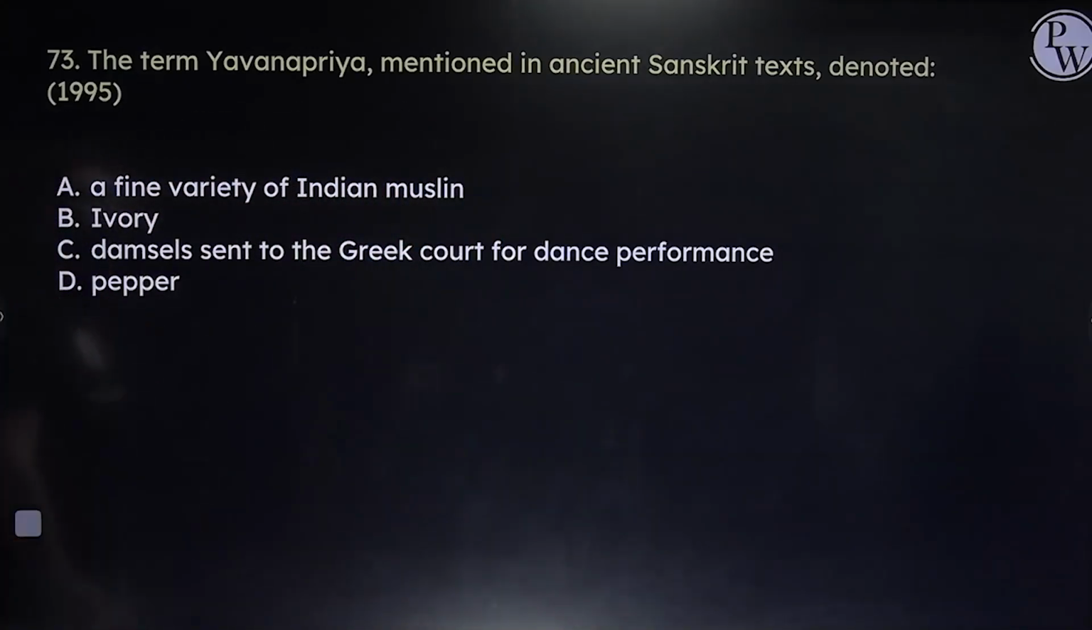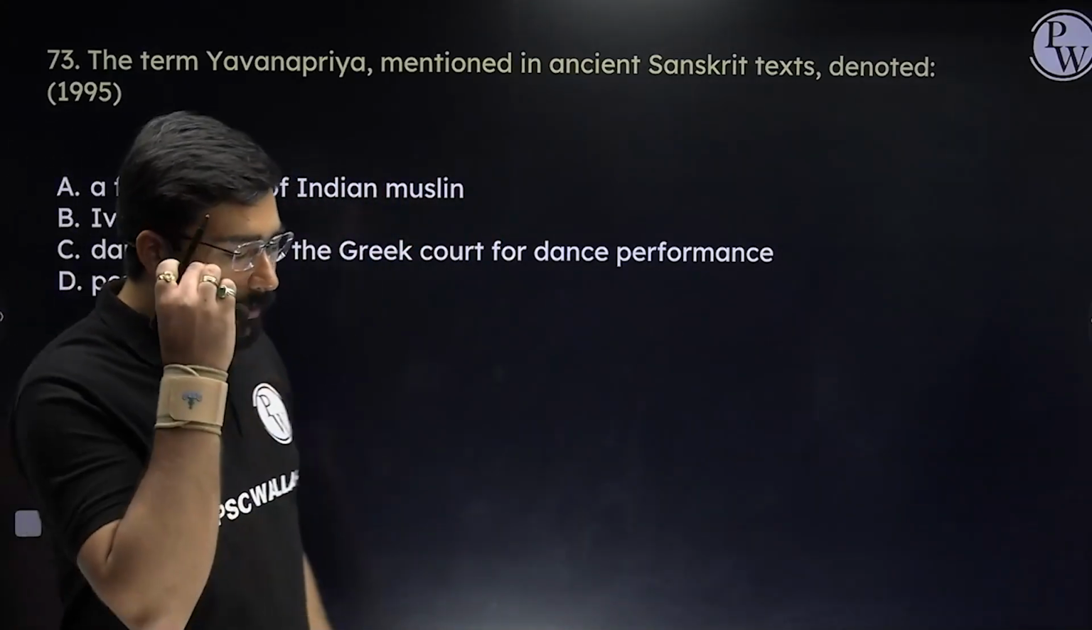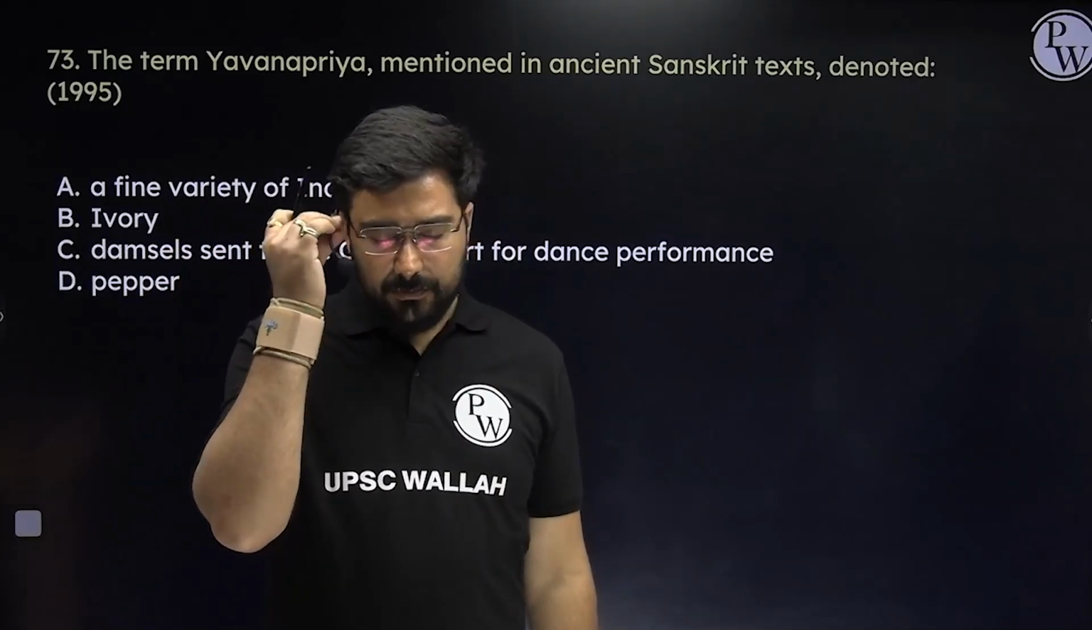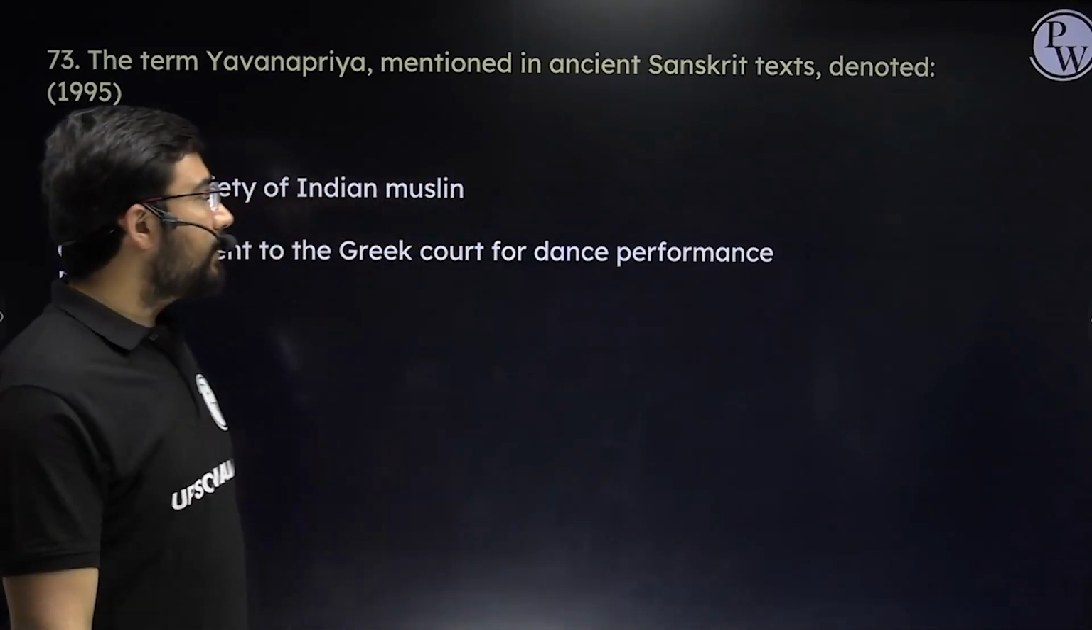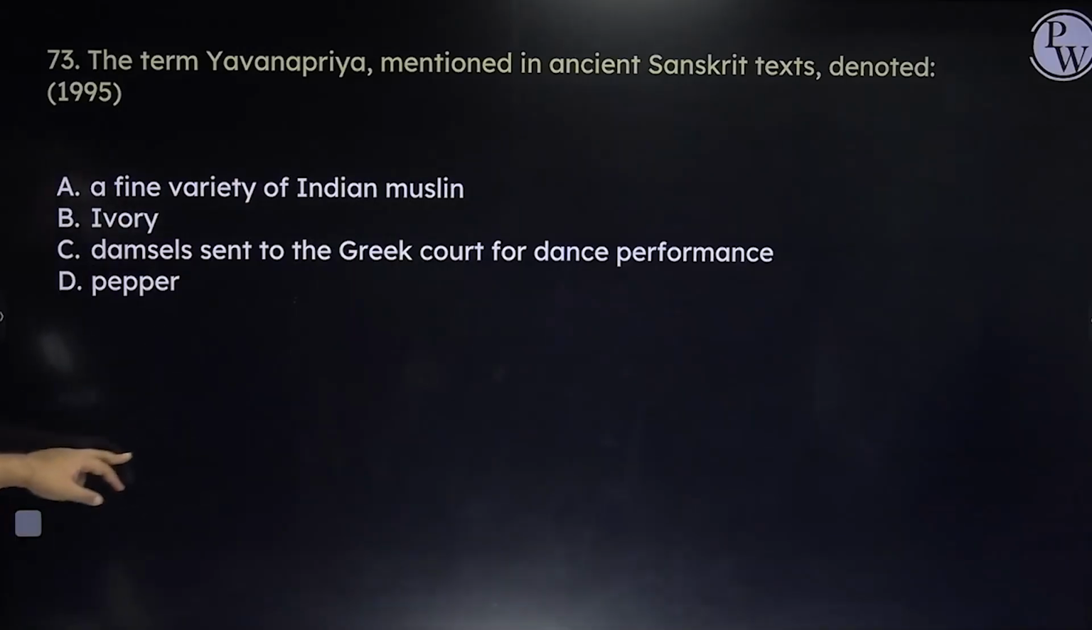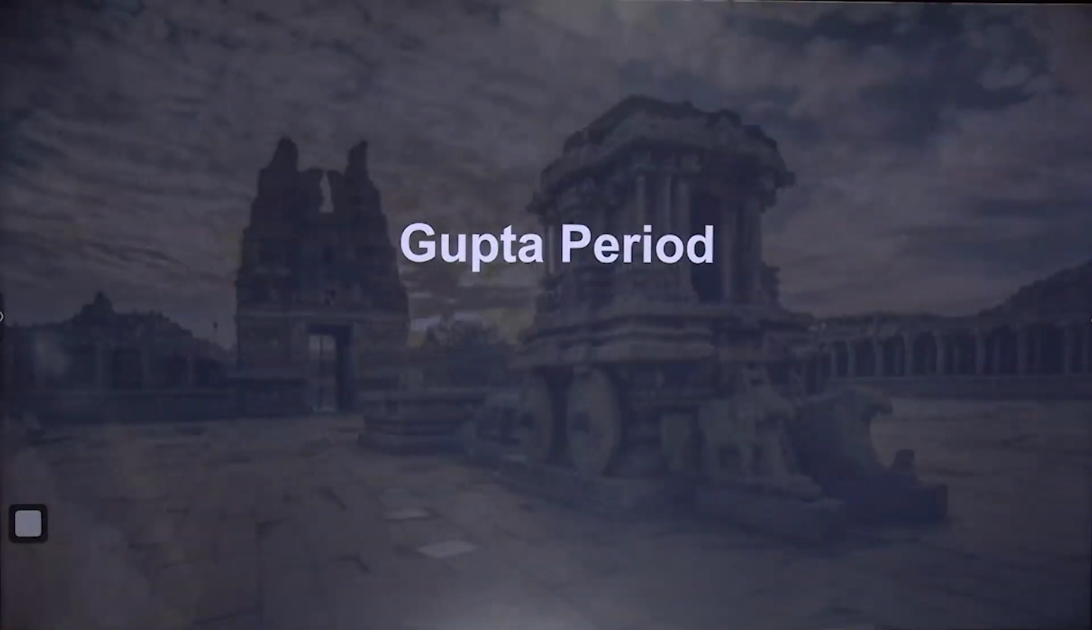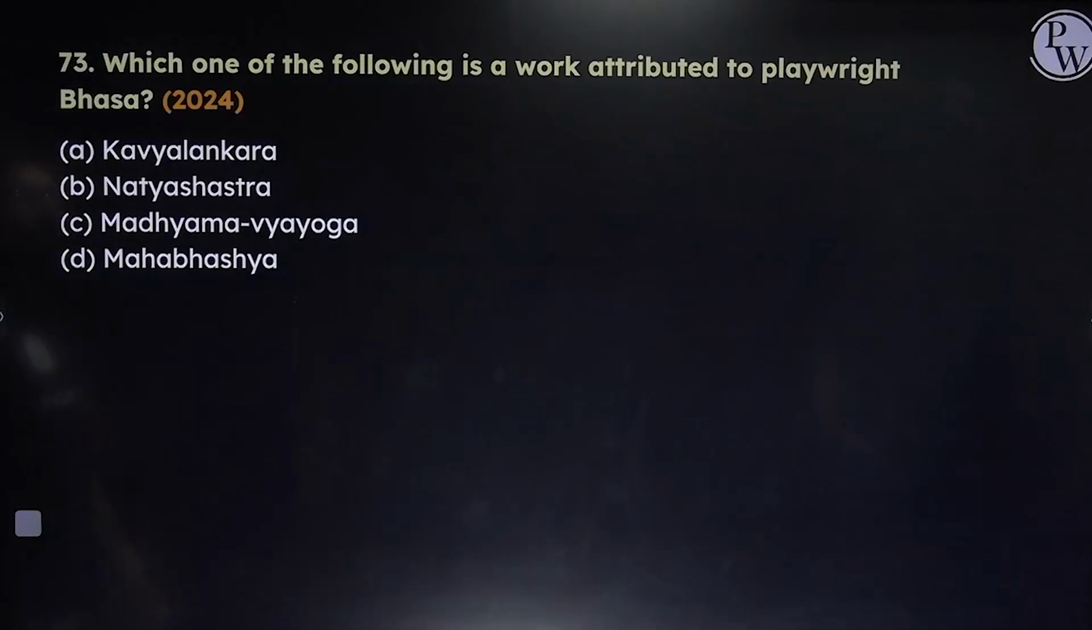The term Yavanapriya. Yavana is a word for the foreigners, right? And Priya means something which they always take from here. Yavanapriya is a word which is linked to pepper. Pepper was very important to them. It was known as black gold. Answer will become D.